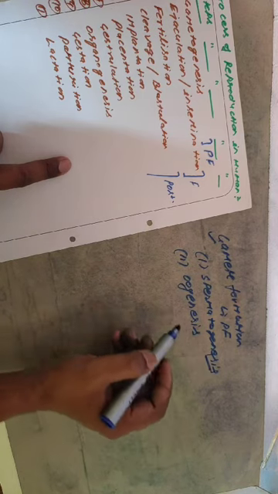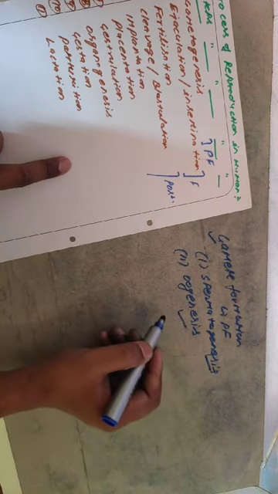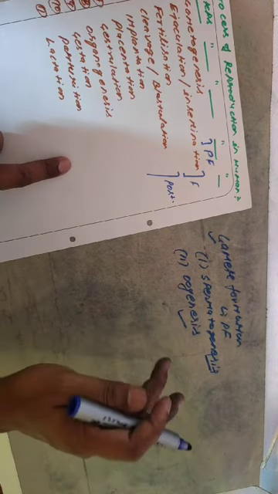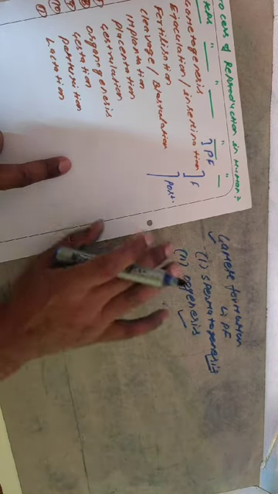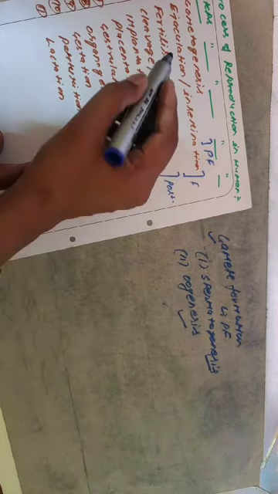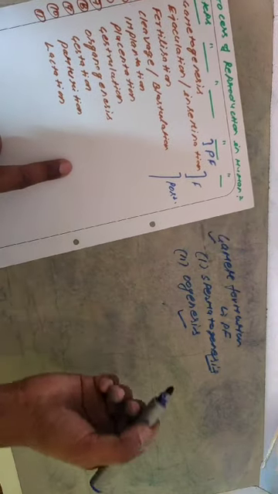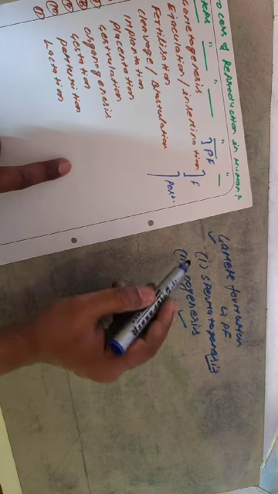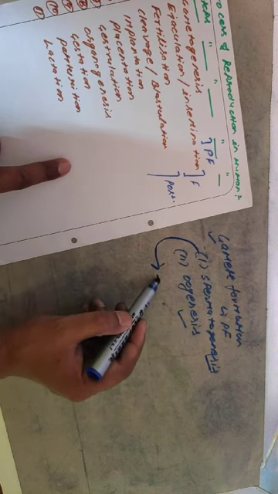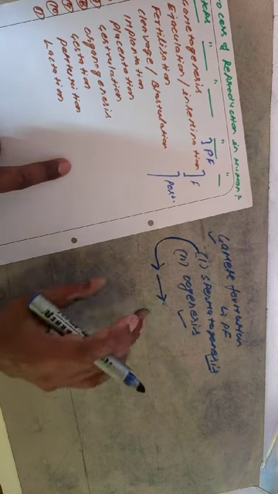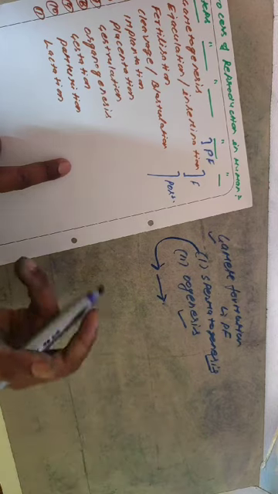Spermatogenesis means the process of sperm formation. The simple meaning of oogenesis is the process of ova formation. Keep it in your mind. So these are the pre-fertilization events. Then there will be ejaculation or insemination. Ejaculation or insemination is the term for the transfer of the male gamete into the female reproductive system.